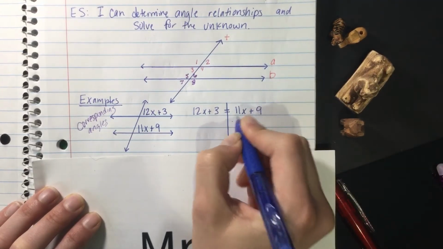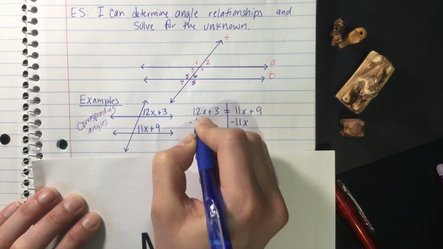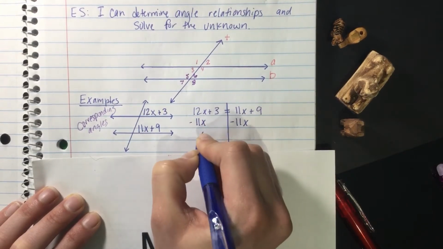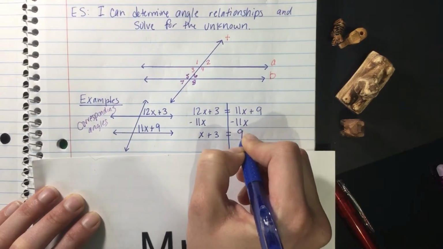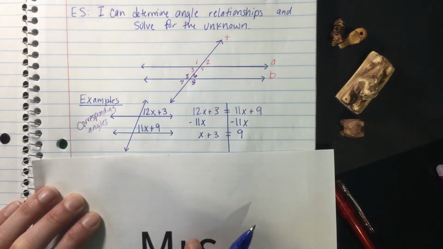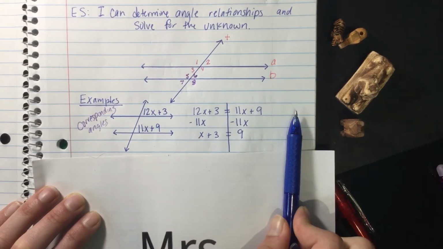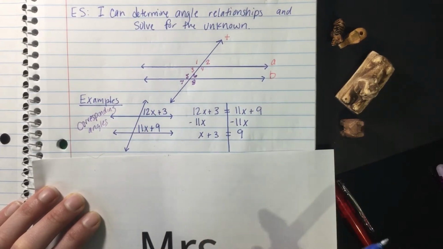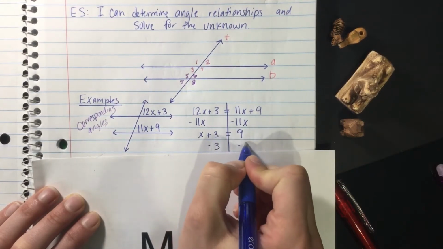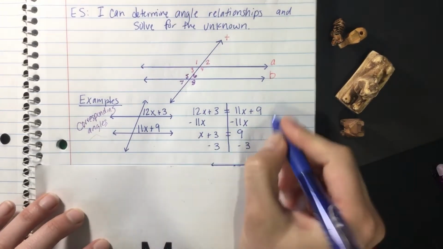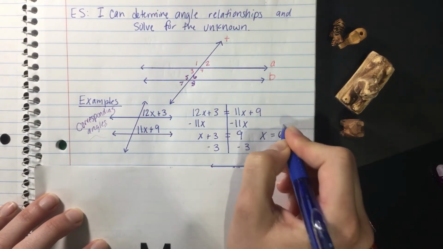So since this is a positive 11, I'm going to subtract 11x. I have x plus 3 on this side equals 9. Now remember, I want to get my variables on one side and my numbers on the other side. So I'm very close. All I need to do now is subtract 3, and then I have x equals 9 minus 3 is 6.